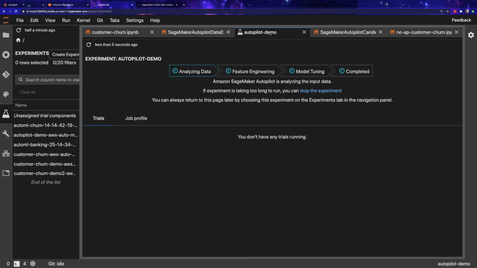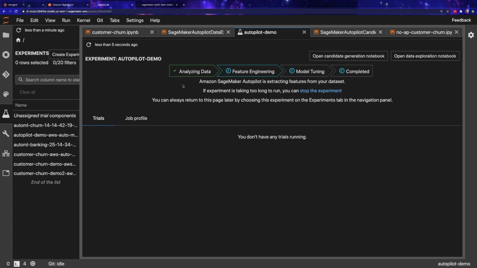And so you come back here in a couple hours and magically you have these notebooks that tell you how your data set performed, potential flaws in your data set, as well as a list of candidates for a quality model. So as you can imagine, this is a significant time saver, a huge advantage for those of you who may be newer to machine learning or not have a lot of machine learning experience. In fact, truly you don't need any machine learning experience to be able to use Autopilot. As you saw, it really was just a couple of clicks in the console.